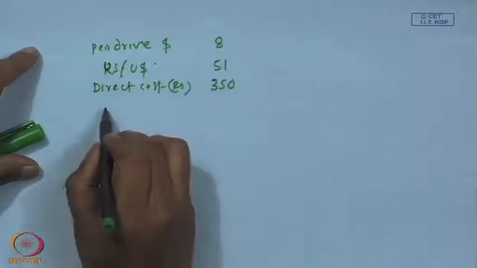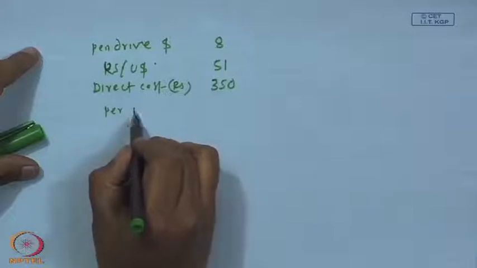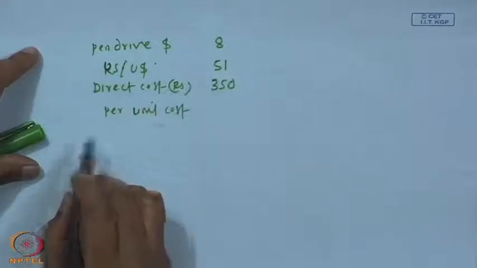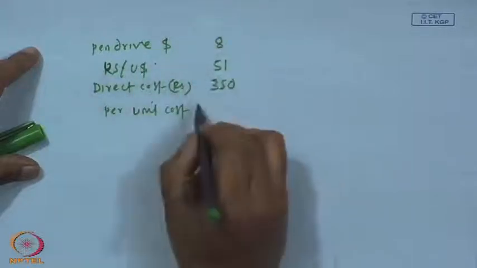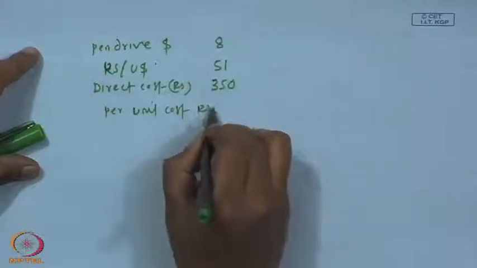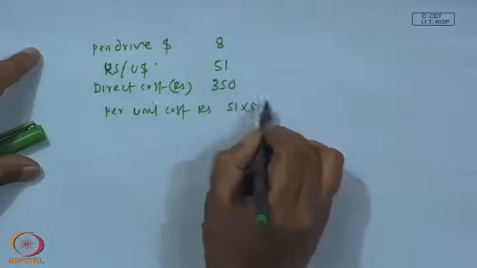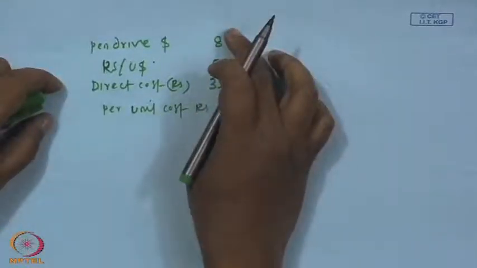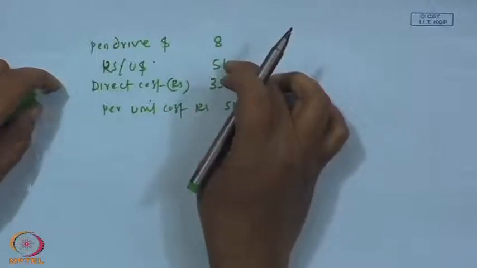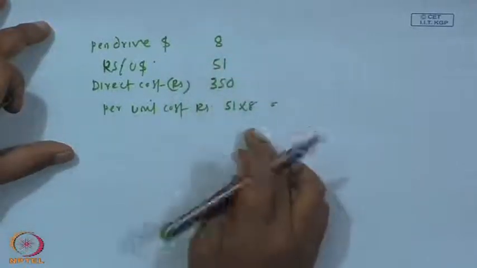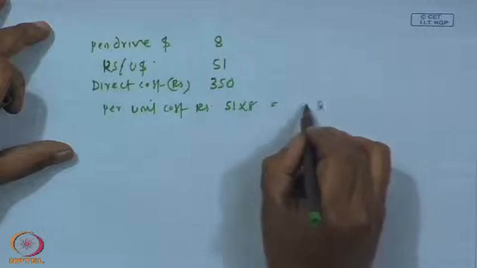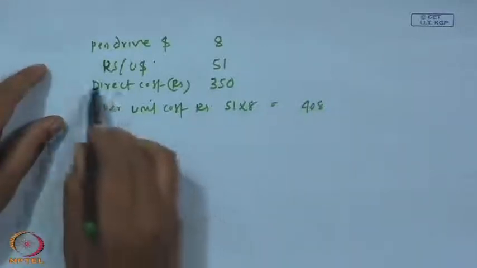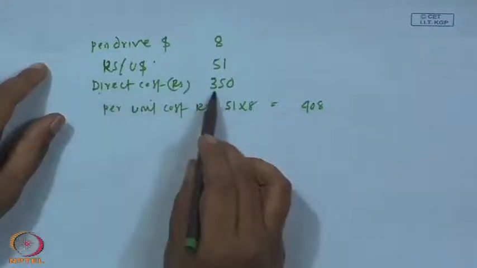Now, per unit cost that is $8 in INR, that is Indian rupee, 51 into 8, because 1 unit is $8 and $1 is 51 rupees. So, per unit cost is 408 rupees. Now, but direct cost per unit is 350.